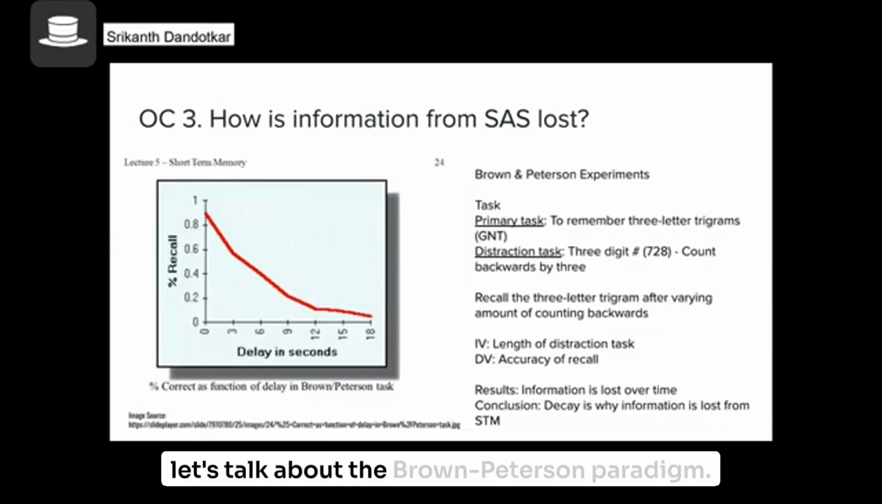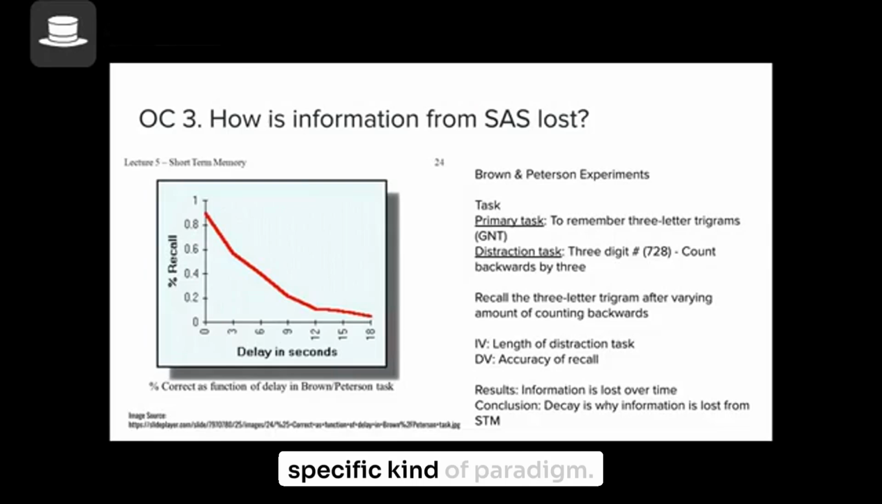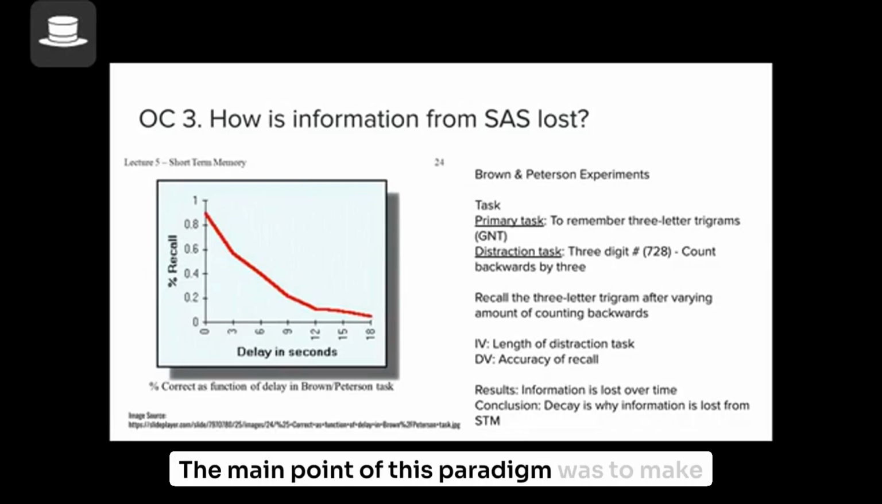So let's talk about the Brown-Peterson paradigm. The Brown-Peterson paradigm is a very specific kind of paradigm. The main point of this paradigm was to make sure participants are not repeating the information in their short-term memory.